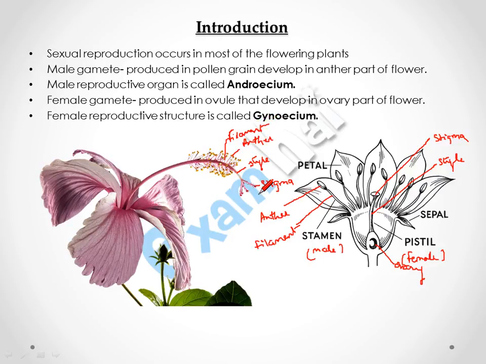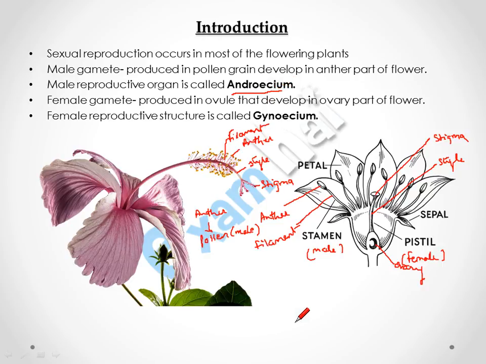The pollens, which are the male gametes, are developed in the anther part of the flower. In the anther the production of pollen takes place, in which male gametes are present, and the male reproductive organ is also called androecium.